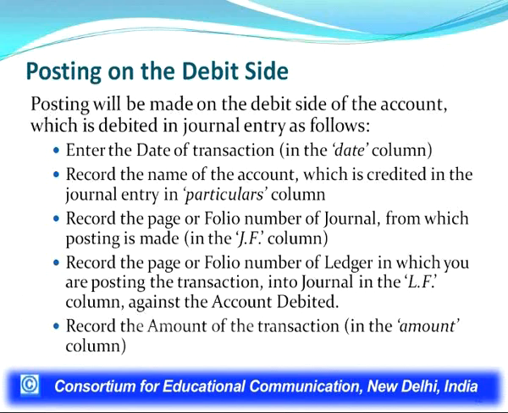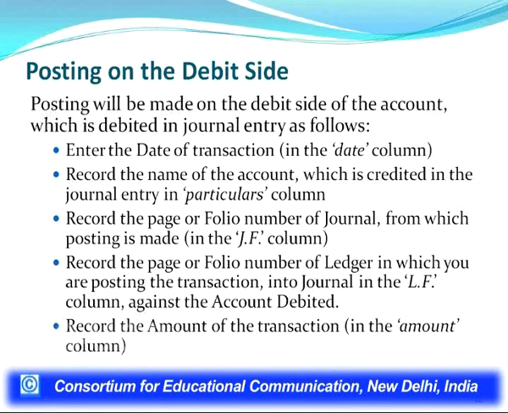Then in the JF column, the journal folio column in the ledger book, we shall record the journal folio number from which the transaction has been transferred. Then we shall record the ledger folio number in the journal against the account which has been posted. Why?